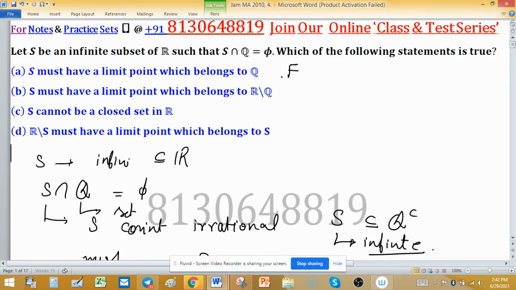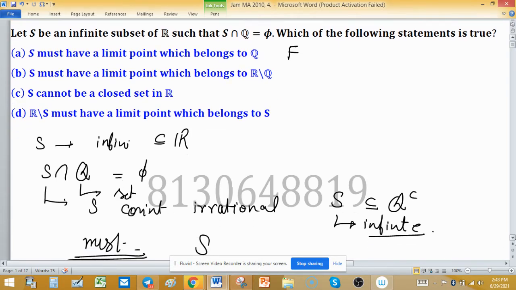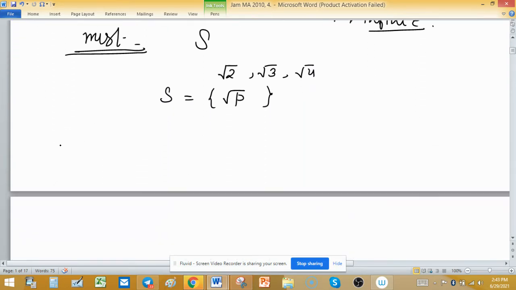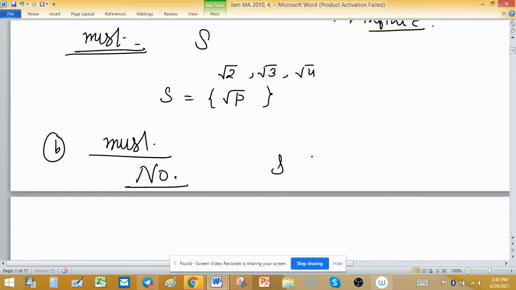Now come to option B. S must have a limit point which belongs to Q complement, that is R minus Q. This again says must, so this statement is again wrong because S may be discrete.